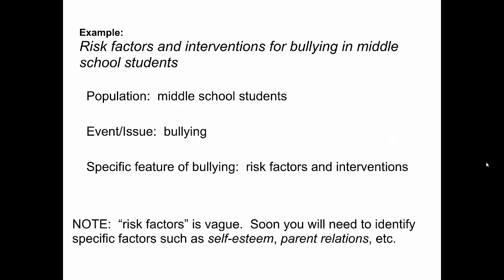So for example, you have this idea maybe of risk factors for bullying in middle school students. Take that idea and break it down into concepts. We have a group of people, middle school students. We have an issue, bullying, and then what do we want to look at within bullying? We have risk factors and interventions. Now I do say risk factors is vague here, and you're probably going to have to specify it a little bit more down the line and identify a specific risk factor, like maybe self-esteem or parent relations, that are playing a role in the issue of bullying in this population.